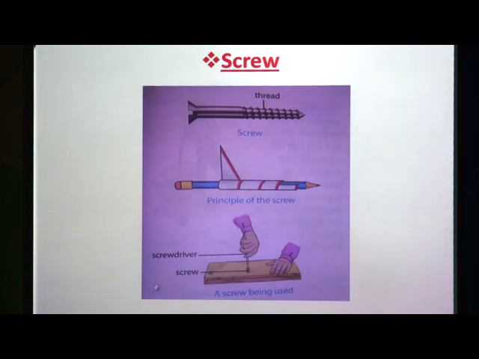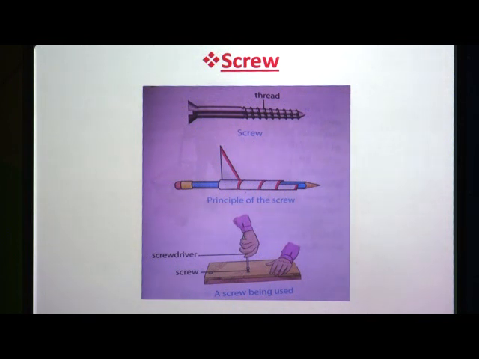Here you can see in this picture the screw. This is the tip of the screw and this is the thread. Due to that thread, we can easily insert the screw into any wooden material or into the wall also. So, the head of the screw has a groove for the tip of the screwdriver, and the screw is held against the piece of wood and turned with the help of the screwdriver.